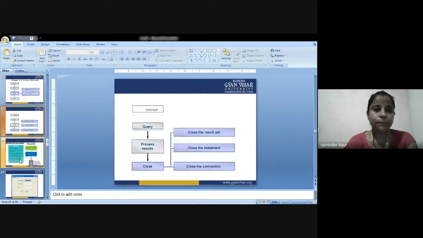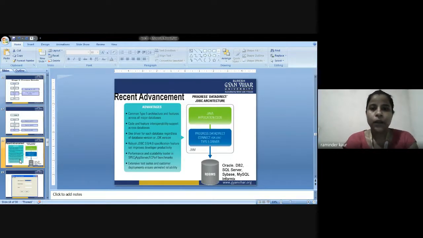Next is, what are the recent advancements? We are supposed to have a look at the same. It is concerned with relational database management systems, that is Oracle, DB2. It could be any database: Oracle, DB2, SQL Server, Sybase, MySQL, Informix. You can use any database that you are comfortable with.